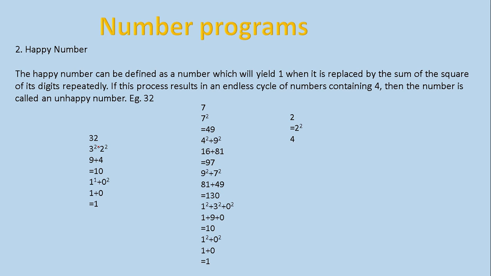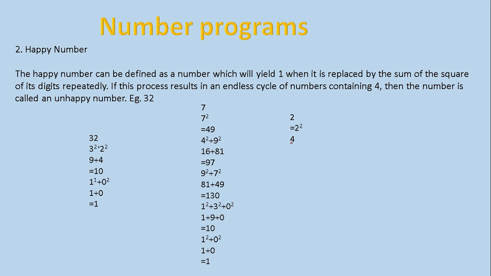Now see, certain numbers like 2, its square when you get, then 4, then its square. When the process continues, it will create an infinite loop. That's why special cases have to be checked, because we are adding the square. That's why when the sum is coming as 4 for certain numbers, it will create an infinite loop.